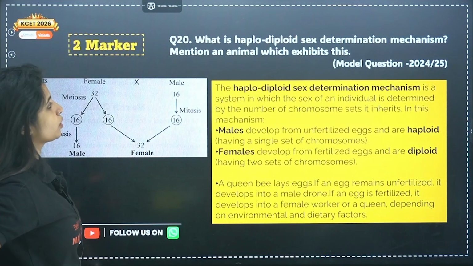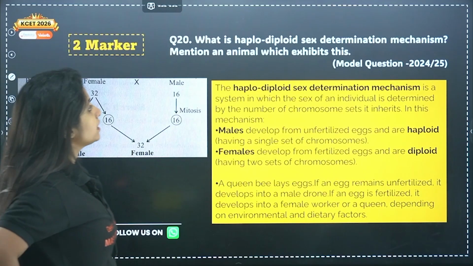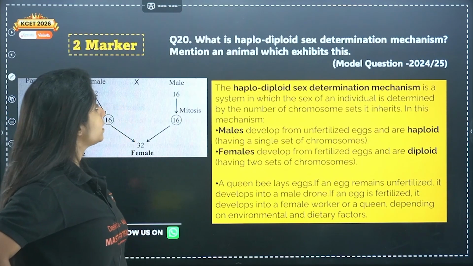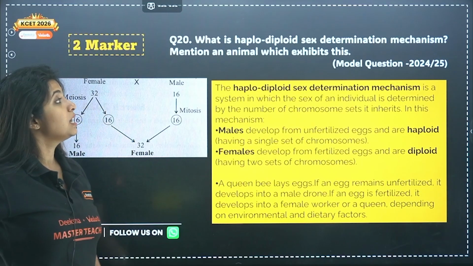Now this is a 2-marker question that has usually shown up. What is haplodiploid sex determination mechanism? Mention an animal which exhibits it.